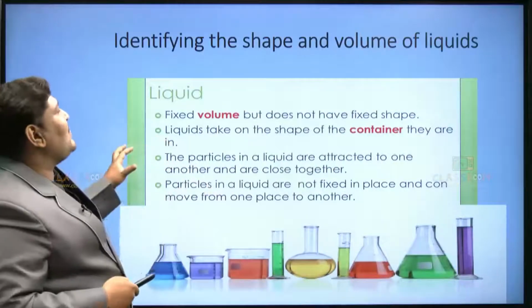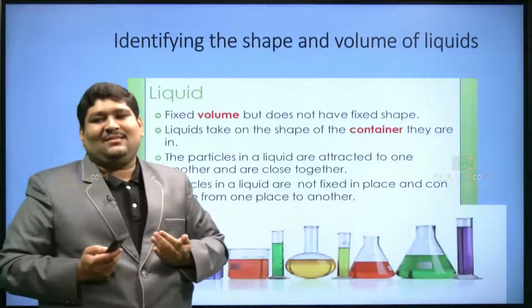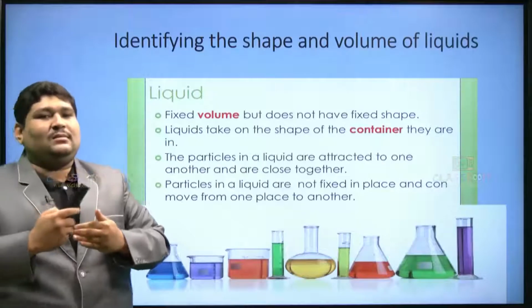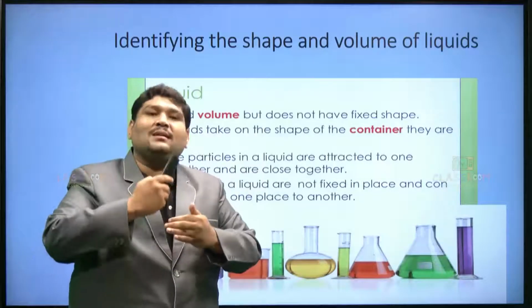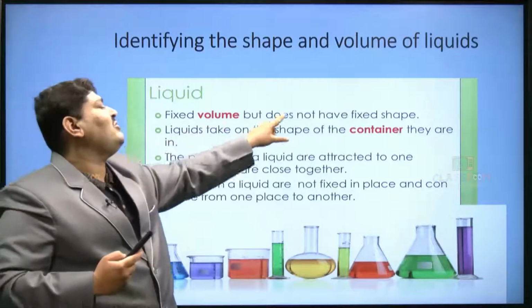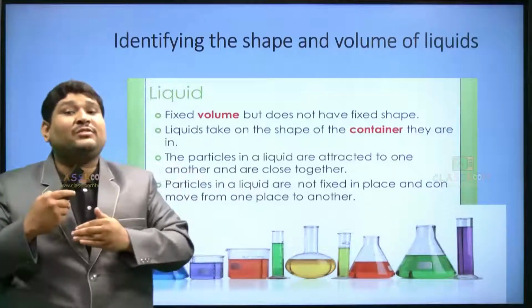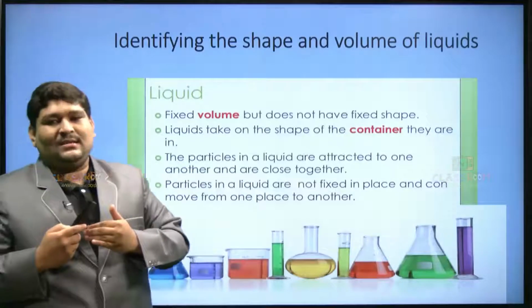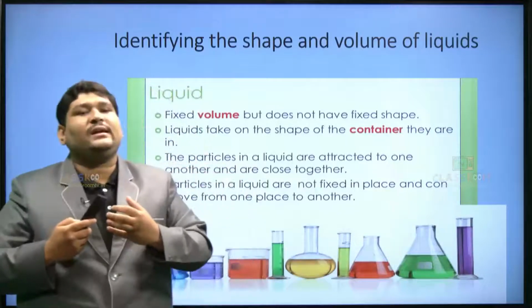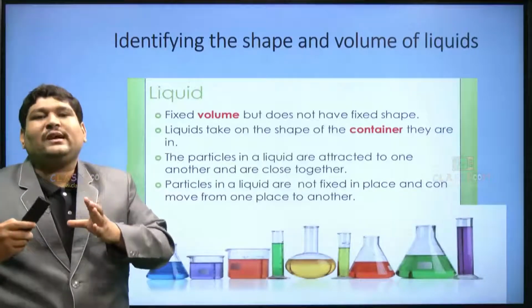The next, identifying the shape and volume of a liquid. Solids we have done, then coming to liquids. What properties are present in a liquid? When we start with liquid, it has a fixed volume but doesn't have a fixed shape. For example, when you go to school, you use different types of water bottles and containers. Some are 500 ml containers, some are 1 liter containers, so different volumes of containers are used.